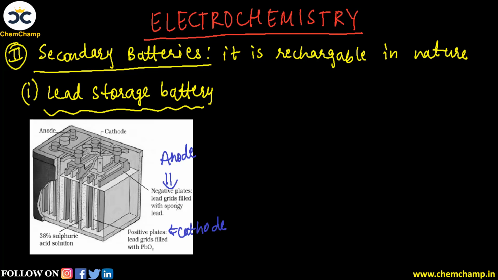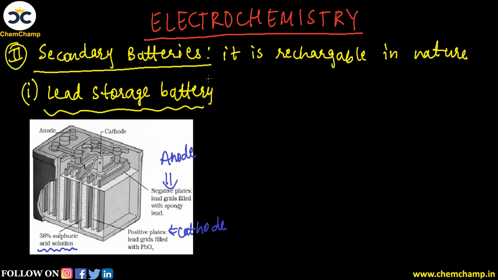Okay, so PbO2 is present, and then we have a solution here, the electrolyte, which is made up of a 38% solution of sulfuric acid. 38% H2SO4 is present, and here all the positive and negative plates are arranged alternately. In this manner, we can construct the lead storage battery setup.